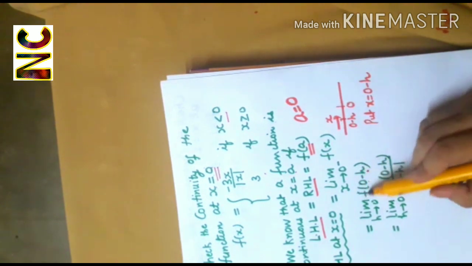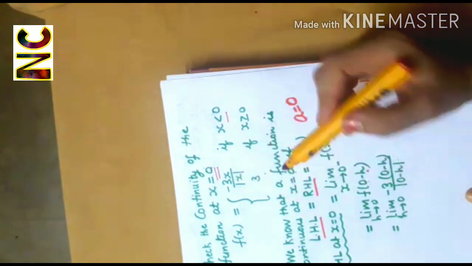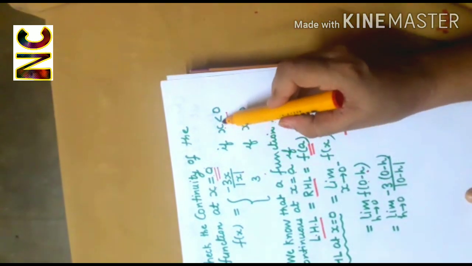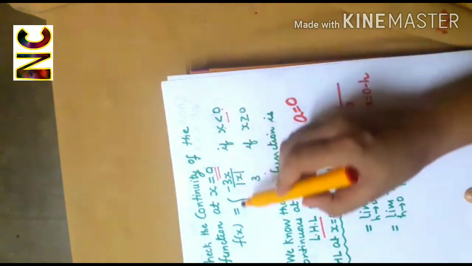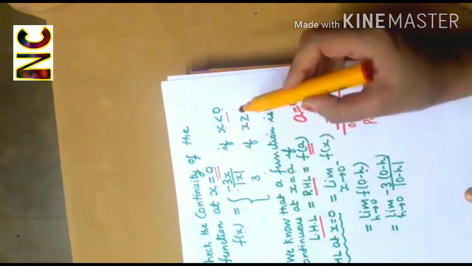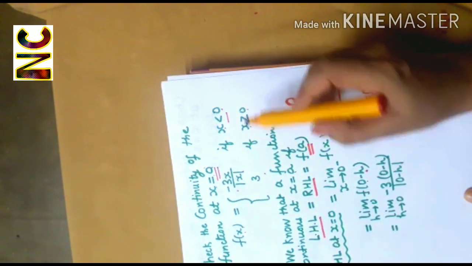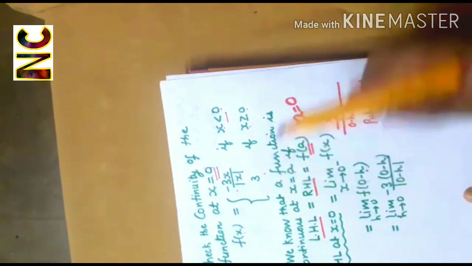Now we have to see which definition to follow. When x is less than 0, f will follow this definition, and if x is greater than or equal to 0, then f(x) is equal to 3.